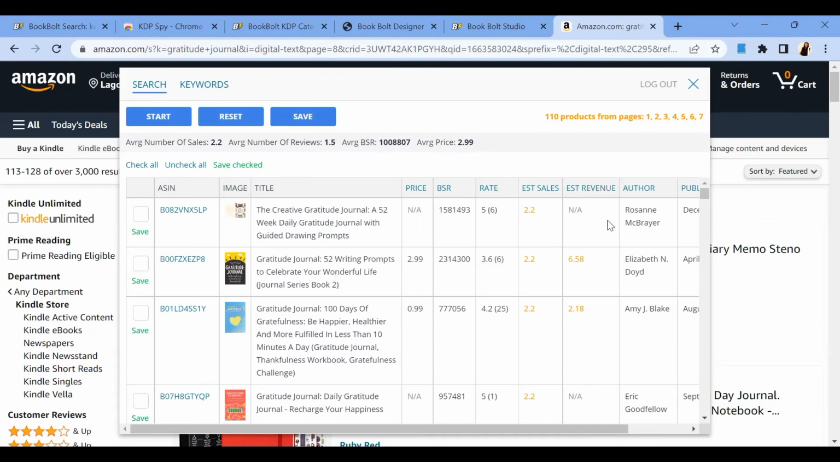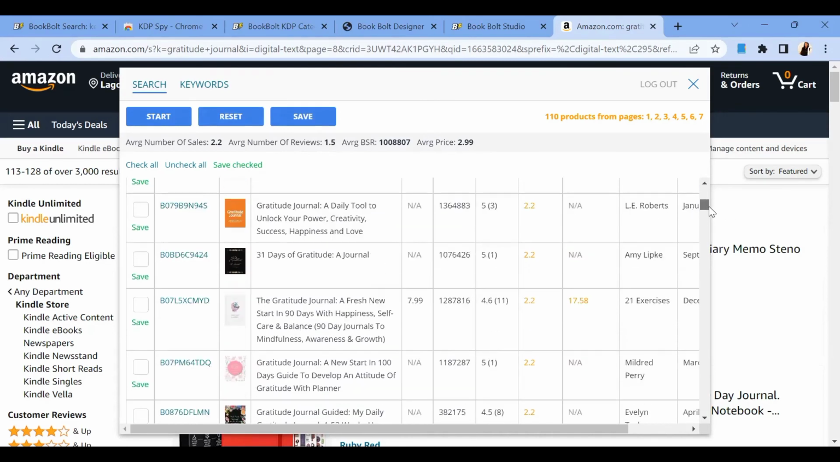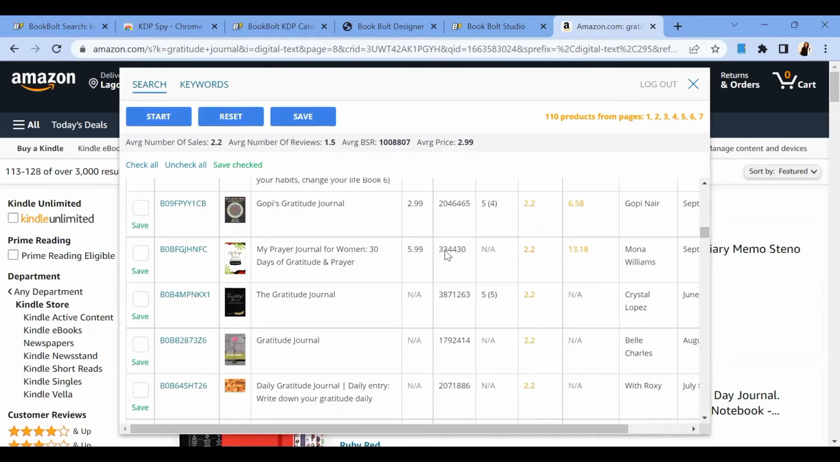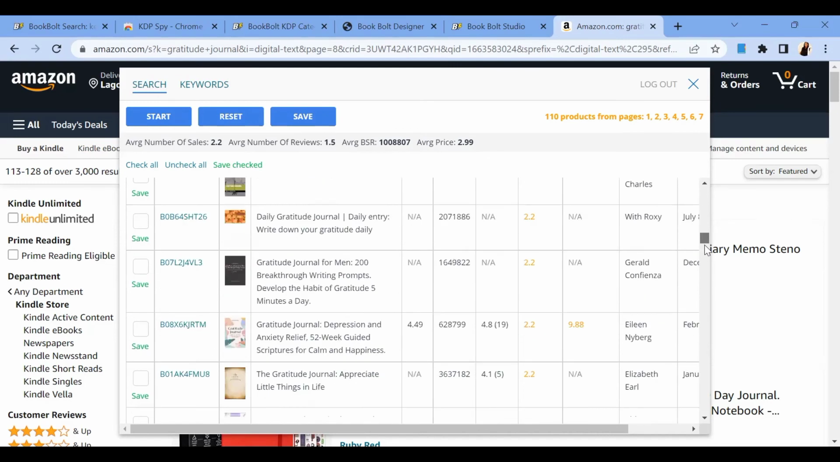So with this, you can know the books that are doing well. For example, if we decide to scroll down to find one that actually has 23 sales in a month, this one has over 15 sales in a month. Guys, this is very, very interesting. And this is their BSR rank. So you can actually look for a book that is actually doing well.